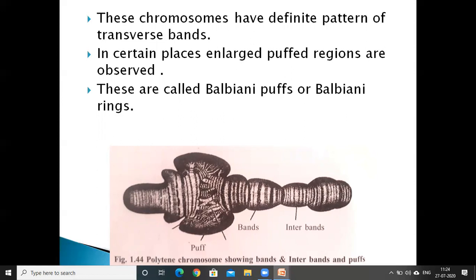That's why they are called Balbiani rings or Balbiani puffs. So these puffs are swelling structures where the DNA unfolds due to intense gene transcription.